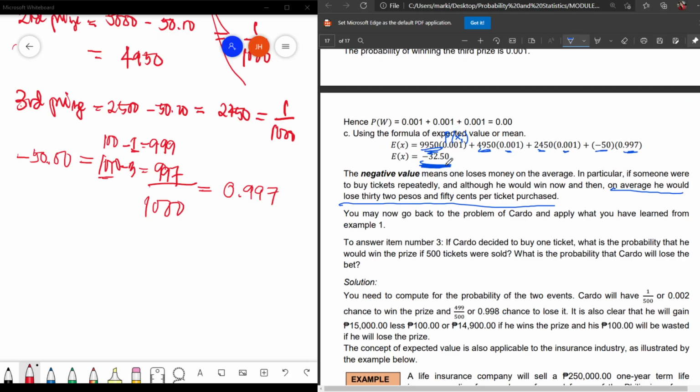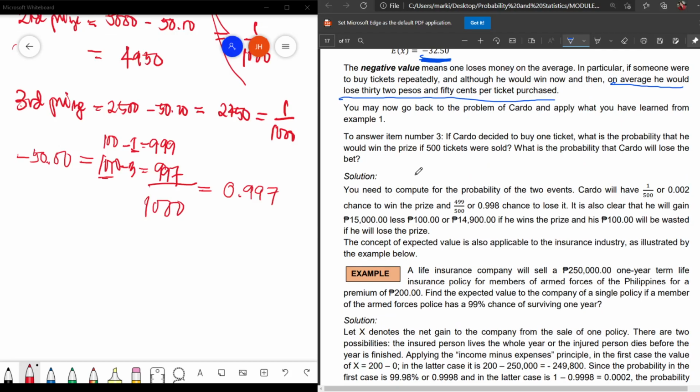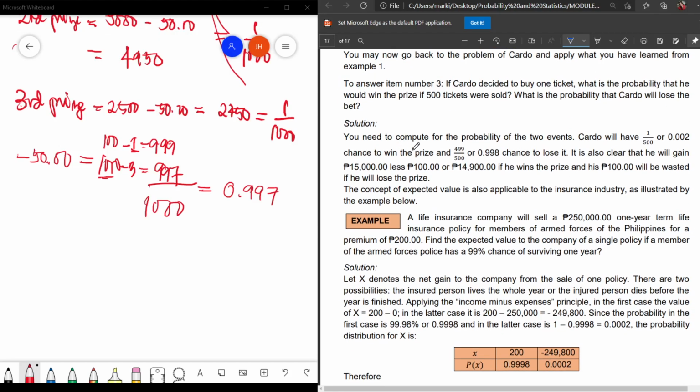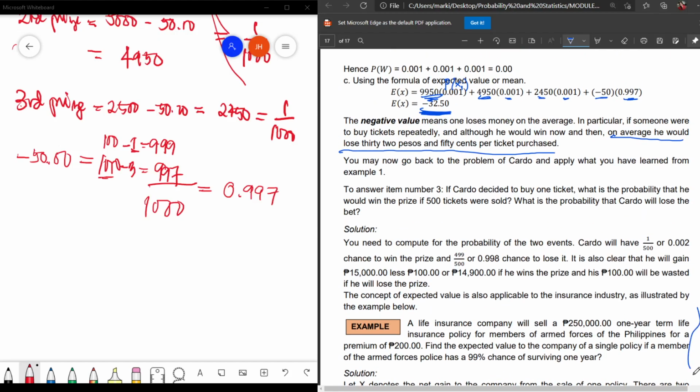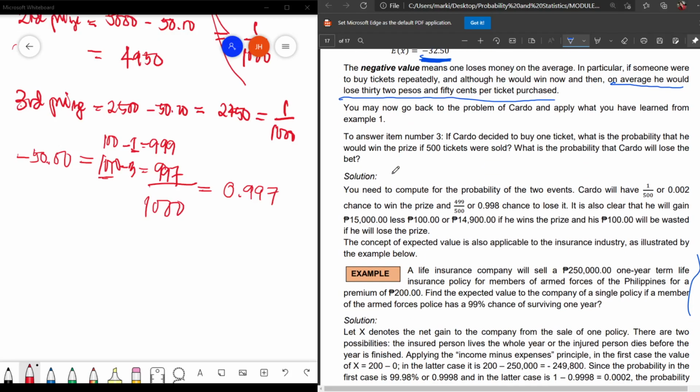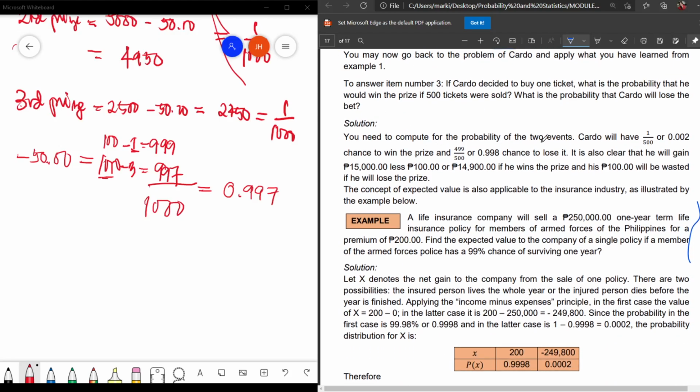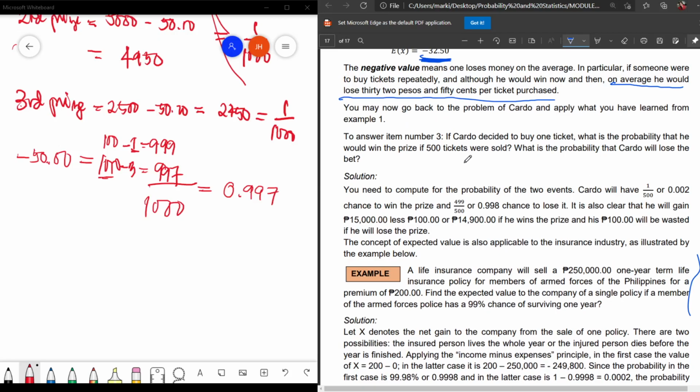So, still, you have this average na you will get. Well, let's have another example. From the given activity, the Cardo. Okay, so you need to compute the probability here, di ba? Cardo bought only one ticket, di ba? So you have that. 499. Alright, so you got the.